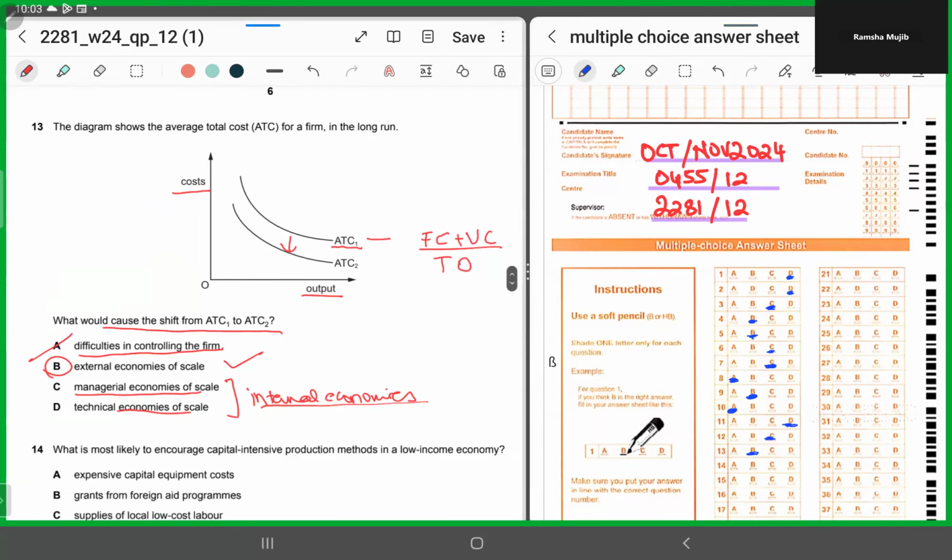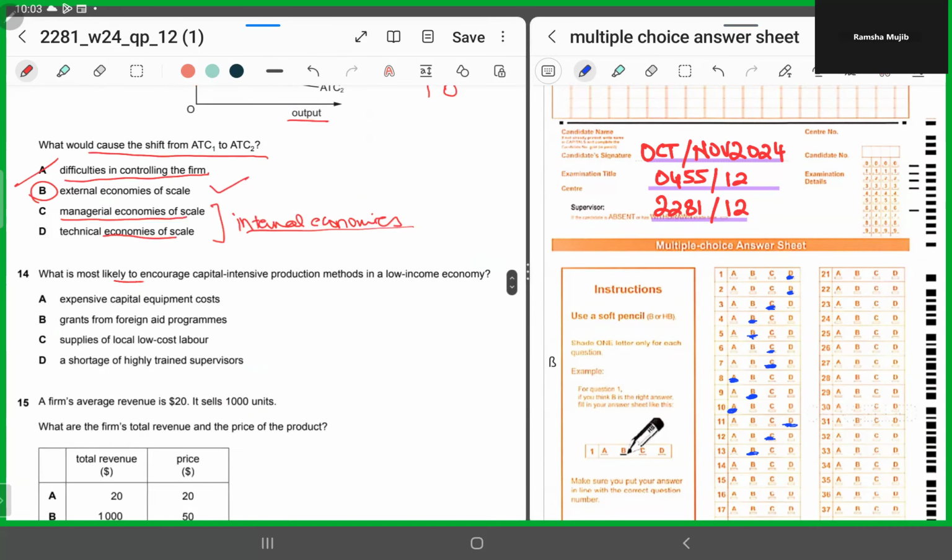Number 14. Number 14 says what is most likely to encourage capital intensive production methods in a low income economy. So now your economy is low. That means your GDP per capita is less. Why would a country go for capital intensive production methods, production methods that involve more machinery and less labor? Let's look at the options. Expensive capital equipment. If the equipment were expensive, you would not go for capital intensive. You would be going for labor intensive.